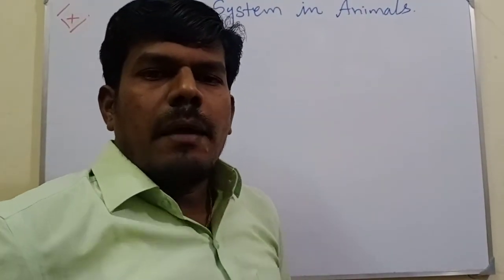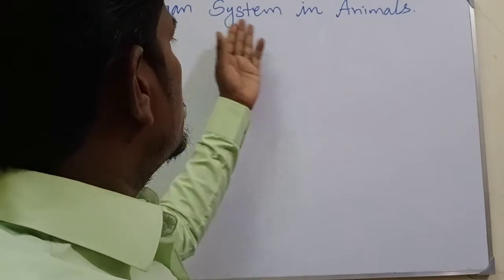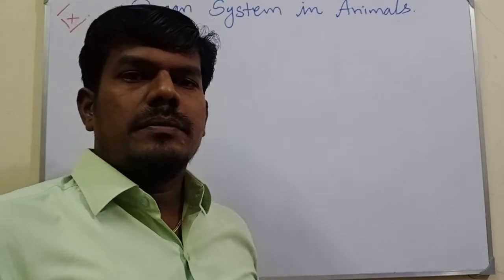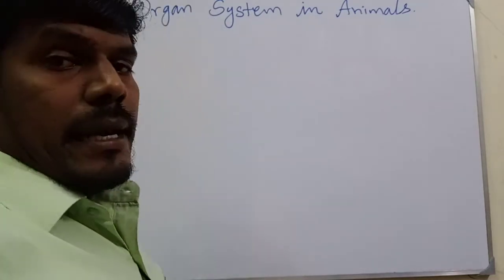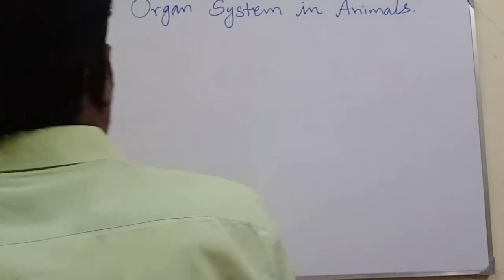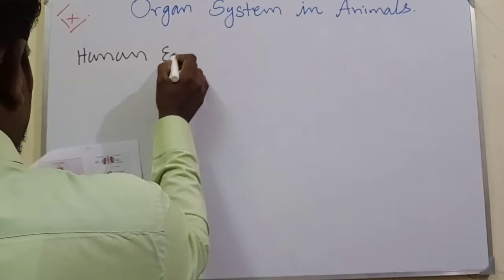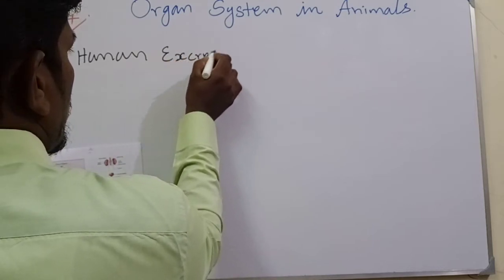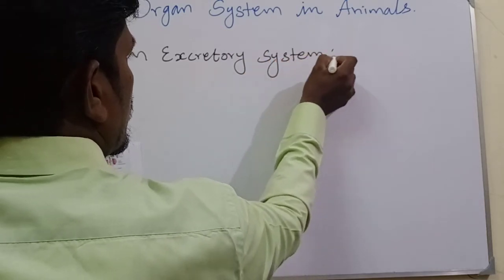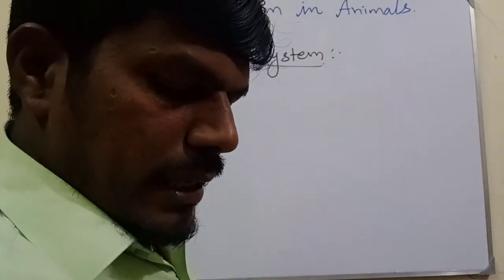In this video, I am going to explain about the human excretory system in organ systems in animals. I already gave you a lot of introduction about the excretory system in human beings. See, the human excretory system. What does the excretory system mean?